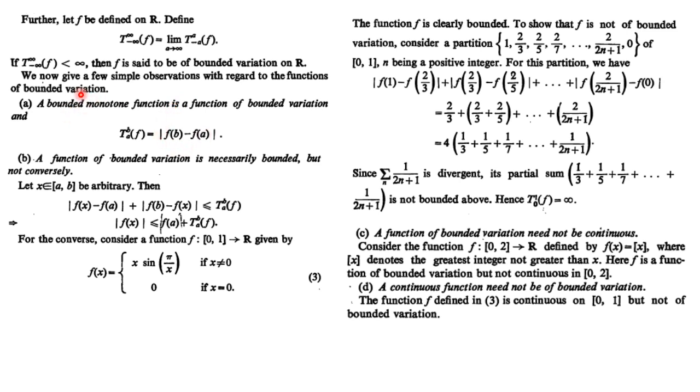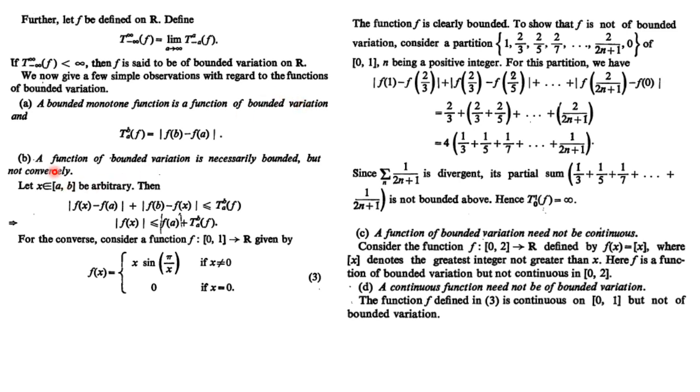And since our function is bounded, these are all fixed finite values, so this difference is also finite. It means our function is of bounded variation. So whenever our function is bounded monotone, it is always of bounded variation. This is our first observation: a bounded monotone function implies bounded variation.